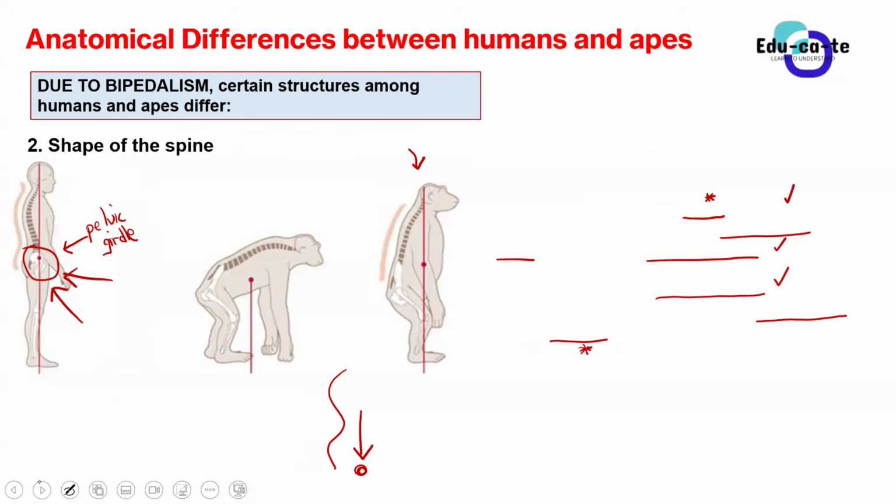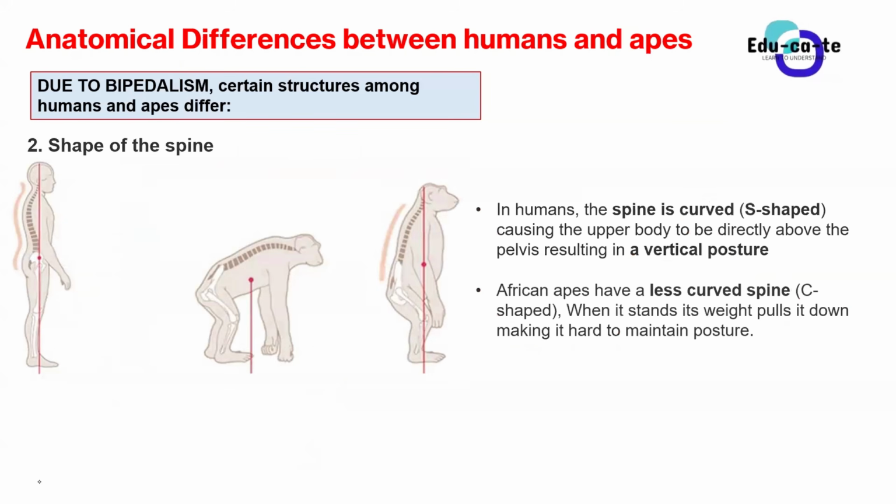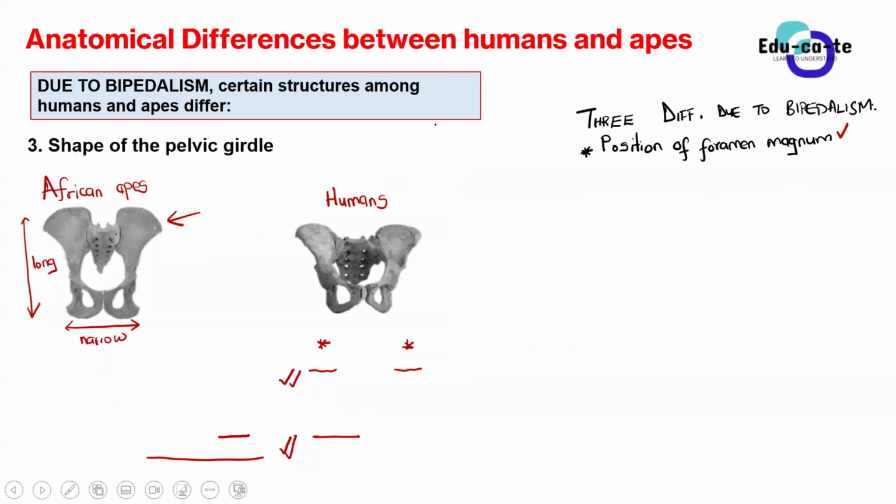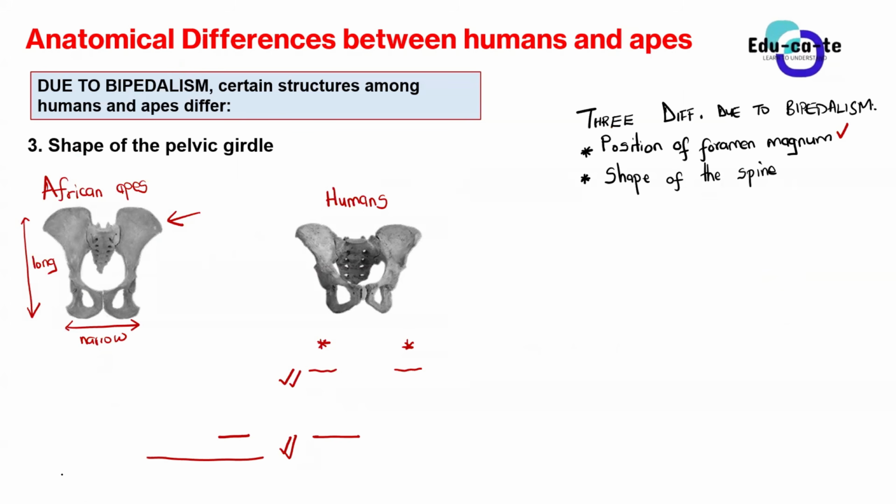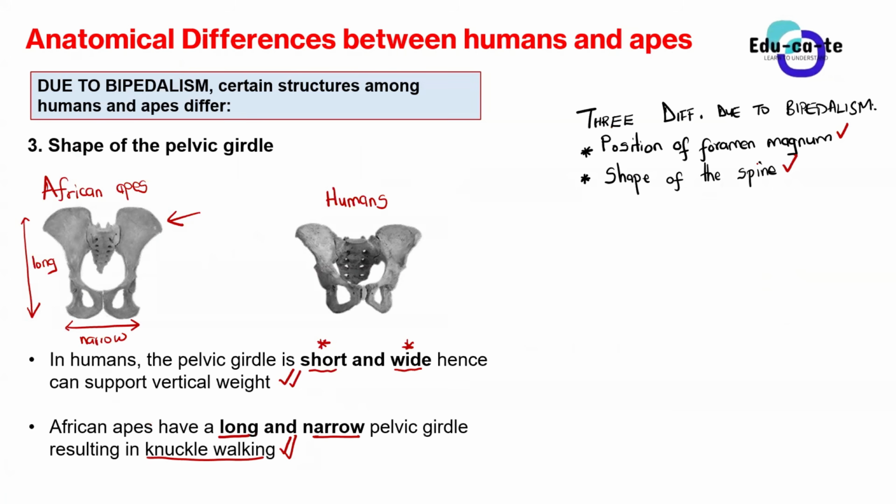Then the second one, the shape of the spine. We're just summarizing here, that's why I'm writing them down for you. Whenever you want to explain this difference between African apes and humans, you need to try your best to explain what shape of spine humans have and what shape of spine African apes have.